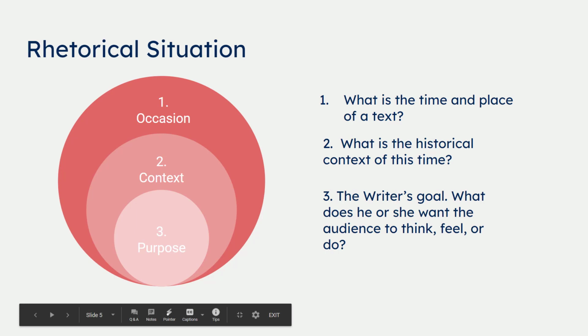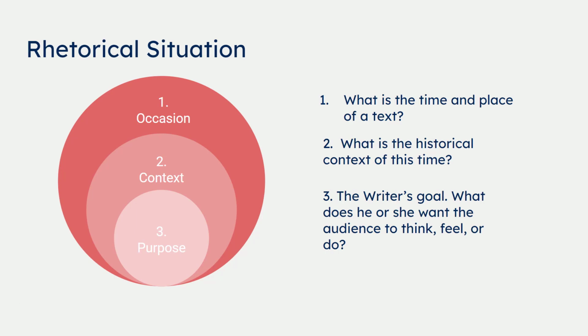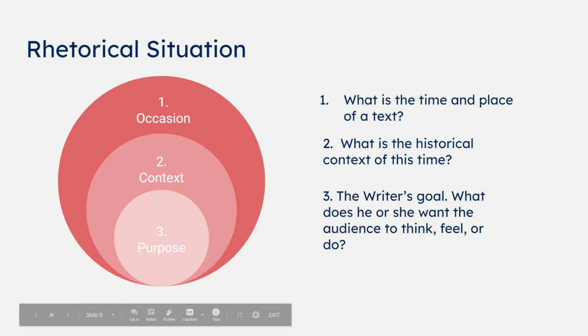For example, if the text takes place in the 1930s, then we know women had less rights. We also know that we're going through a Great Depression, and we have Jim Crow laws. Then we must apply all that knowledge to the effect it has on audience and purpose to have a better understanding of the text as a whole.